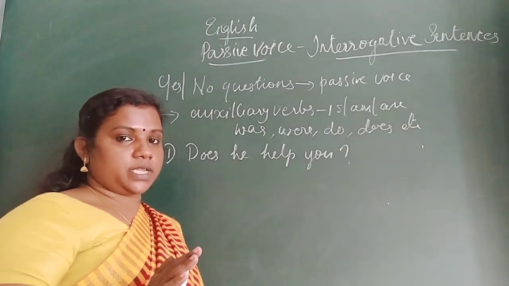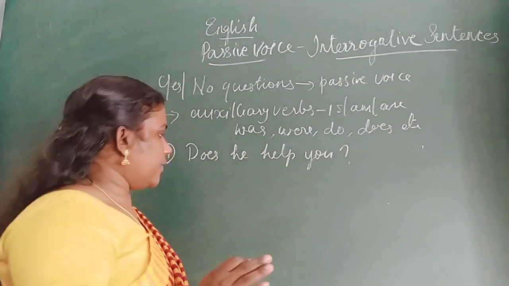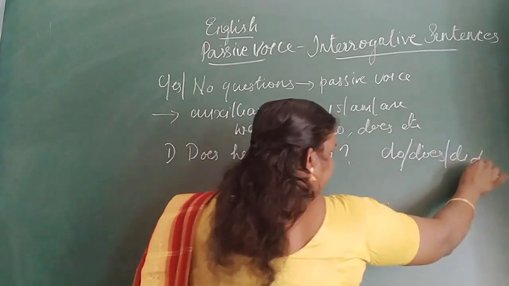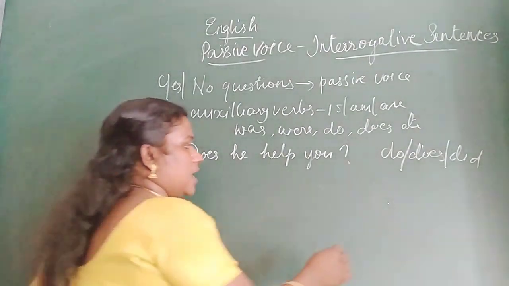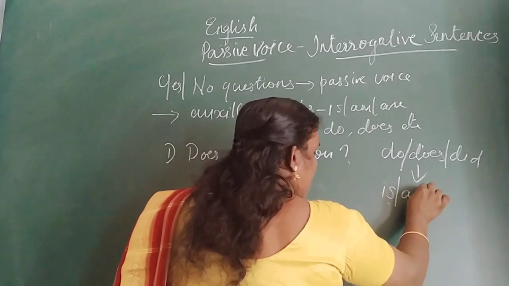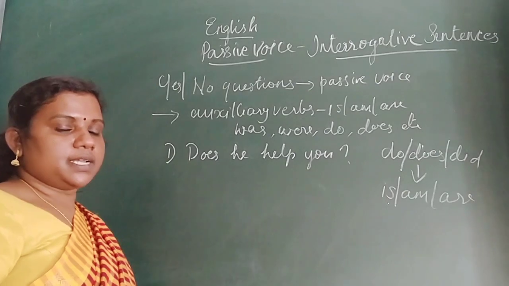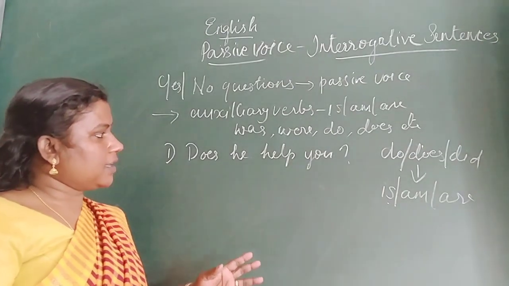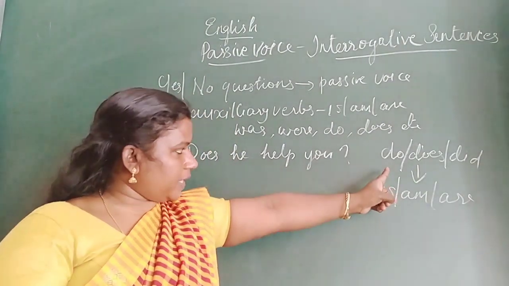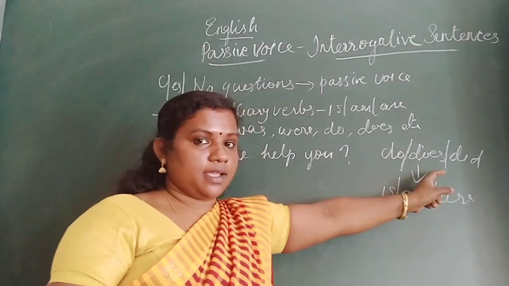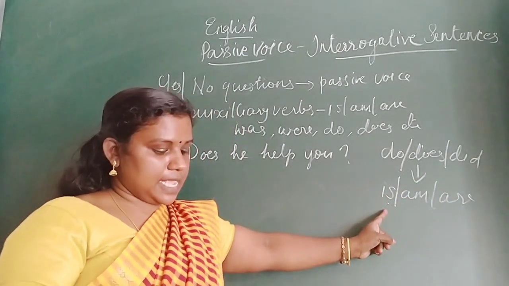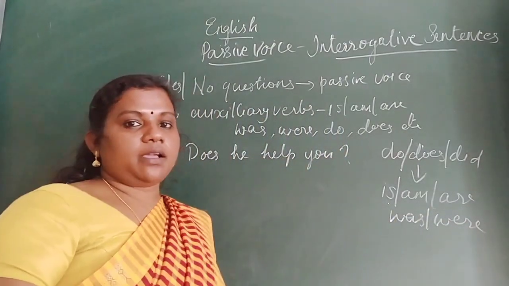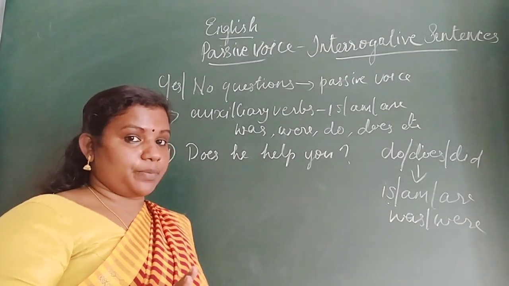If the yes or no question starts with do or does or did, in passive voice we have to use is, am, are, was, were in the beginning of the sentence according to the number of the subject.